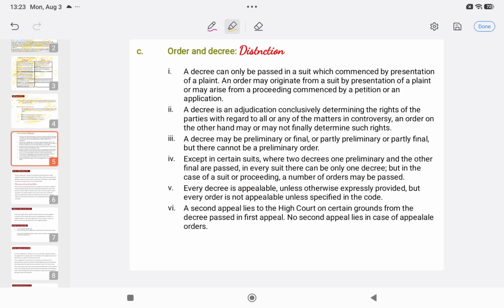Next is, what is the distinction between order and decree? This is very important, students. You should do it properly. The first difference is that a decree is passed in suits which have been commenced by the presentation of a plaint. Only in those cases is the decree passed. However, an order may originate in a suit which is commenced by the presentation of a plaint, or it may arise from a proceeding which has been commenced by a petition or an application.